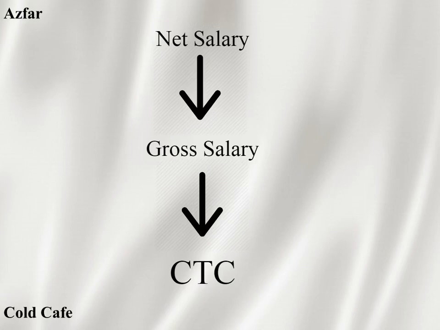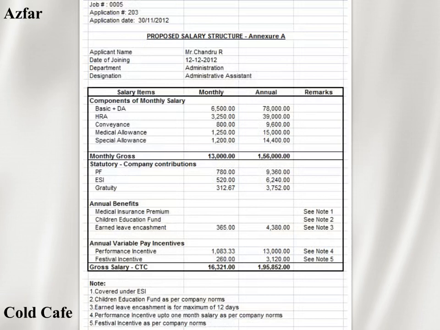For example, if a fresher has been selected into a concern, the company will say, okay fine, you have been selected, your CTC would be 3 lakhs. So the commitment is that per year your cost to the company is 3 lakhs. The candidate will think per year my salary would be around 3 lakh, so approximately per month I am going to get 25,000. But what he will actually get is maybe 17,000 or 18,000 only. But what about the balance? 3 lakhs CTC is there, but he is getting a salary of around 17 or 18 only. Then where is the remaining amount? That would be called statutory deductions, annual benefits, or annual variable pay. Let's have a look at that.